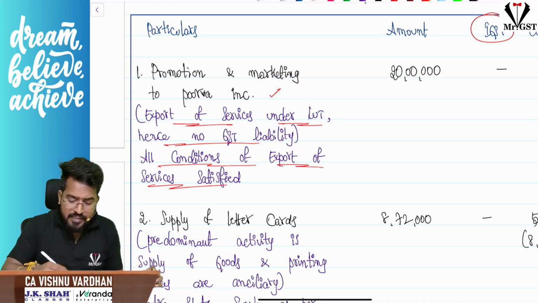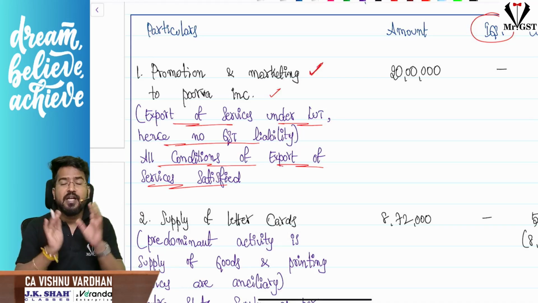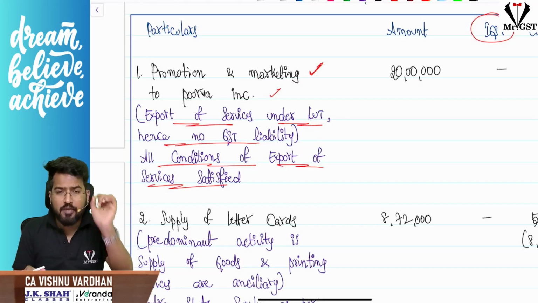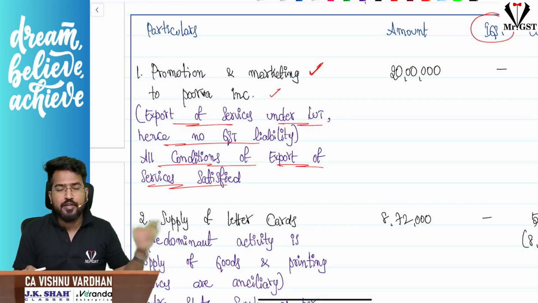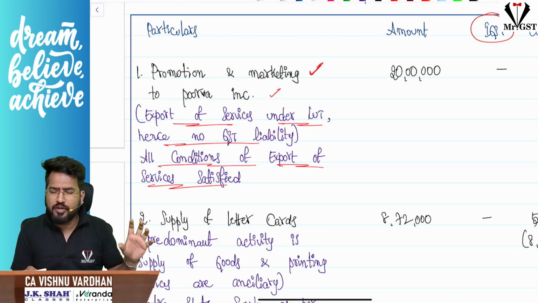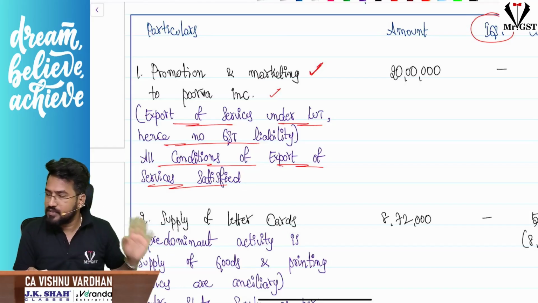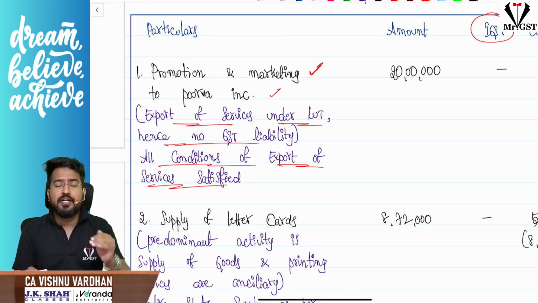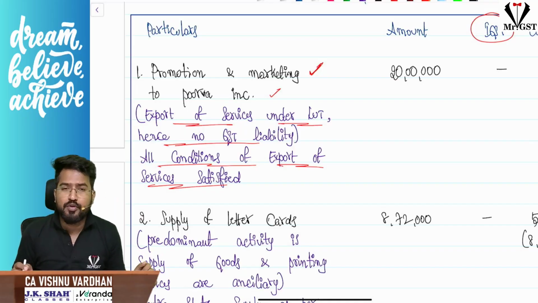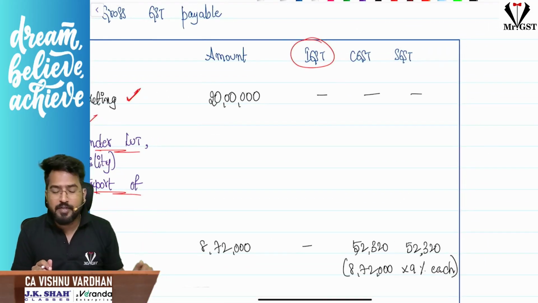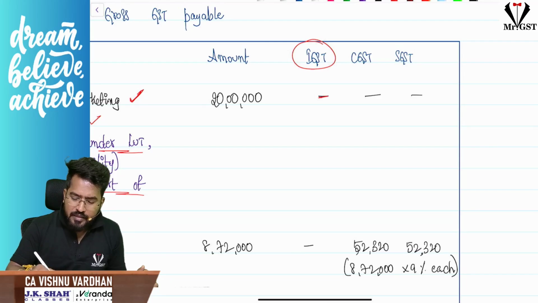Please understand the explanation. This is particular export, and regarding that, what is the tax treatment, whether it is exempt, taxable, whatever your explanation is, don't take it to working notes. Don't go after the problem is over writing all these reasonings. Please finish the reasoning in the main answer itself, below the particulars. Under the particulars itself one entry, and below that the reasons, all that you write. And here the amount column 20 lakhs, and since it is export with LUT, without payment of tax, I have entered nil, nil, nil.